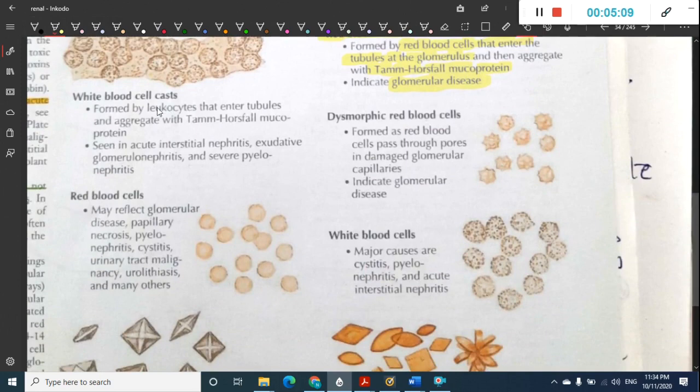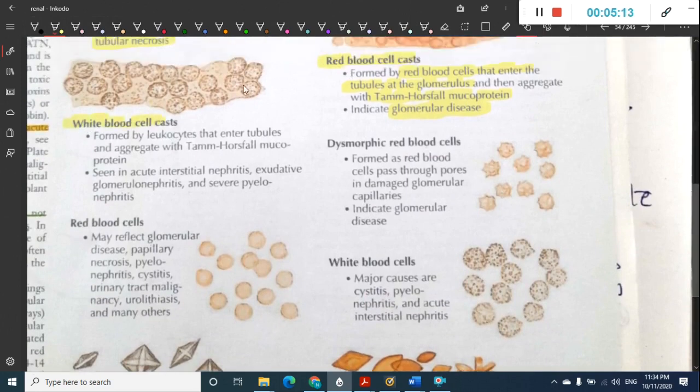Then we have white blood cell casts. These are formed by the leukocytes that enter the tubule and aggregate with Tamm-Horsfall protein, causing these white blood cell casts. These are seen in inflammatory conditions like acute interstitial nephritis, exudative glomerulonephritis, and severe pyelonephritis. Then we have red blood cells also.